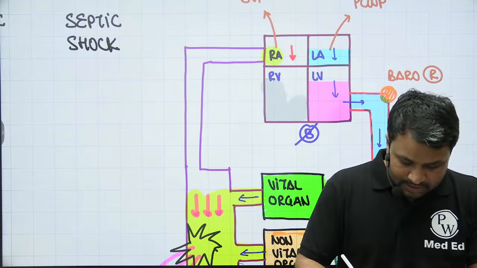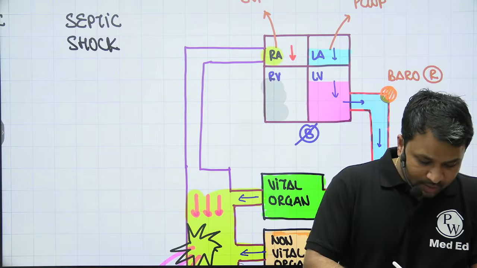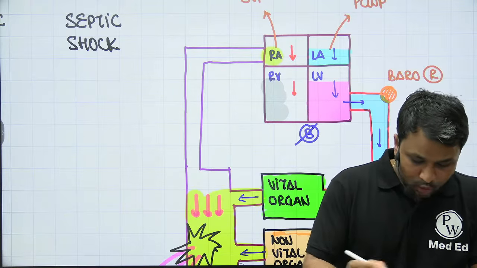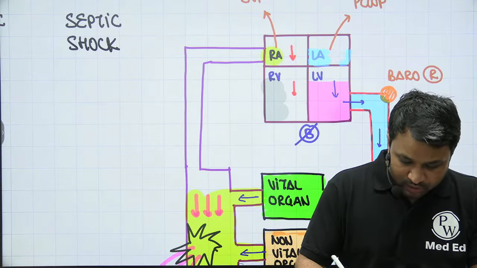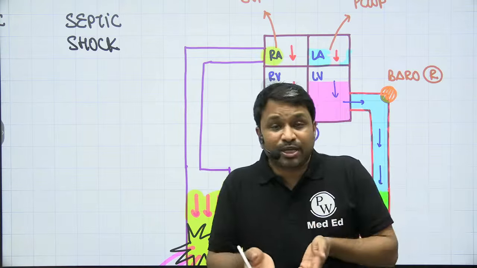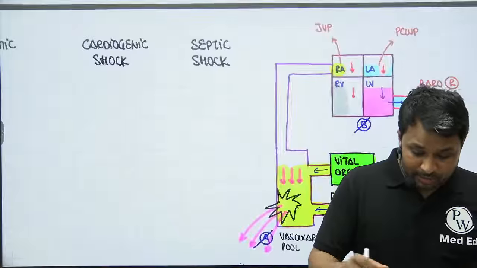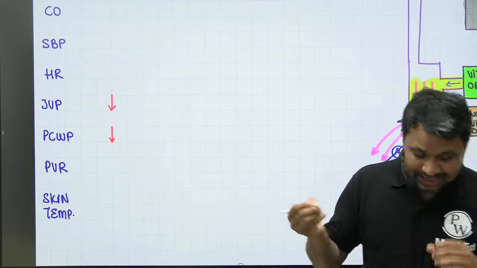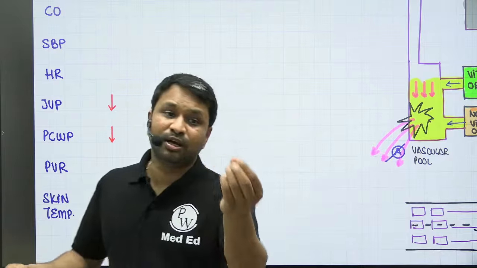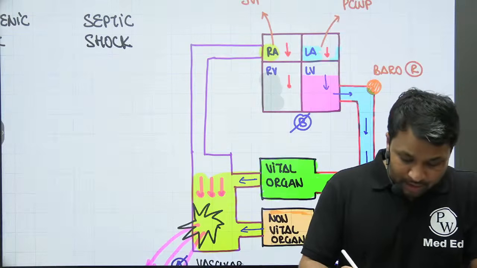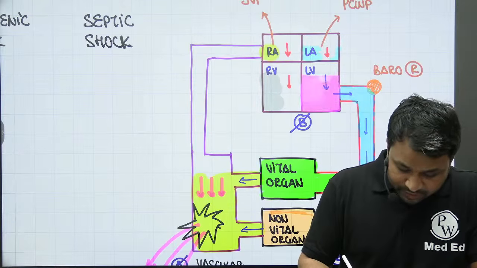If the blood in the right atria is less, the blood in the right ventricle will also be less. If the blood in the right ventricle is less, that means the blood going into your left atria will also reduce. And if the blood volume in the left atria reduces, left atrial pressure will drop. The left atrial pressure is measured by pulmonary capillary wedge pressure. So in hypovolemic shock, you will see the pulmonary capillary wedge pressure will also reduce.